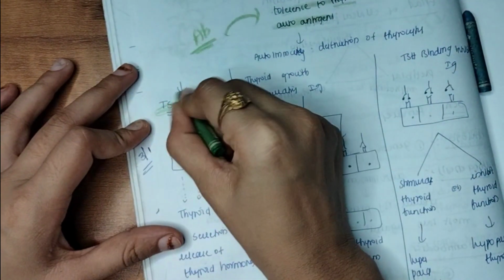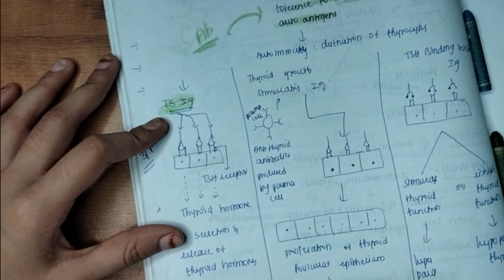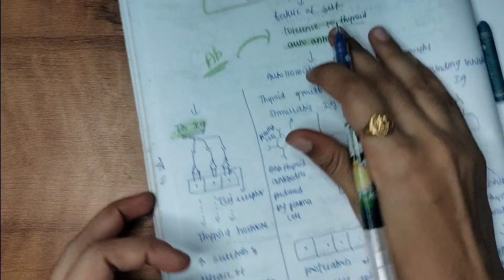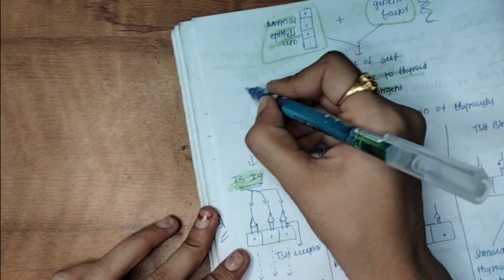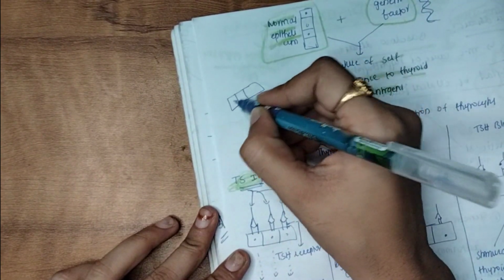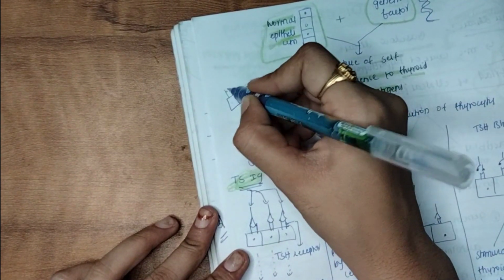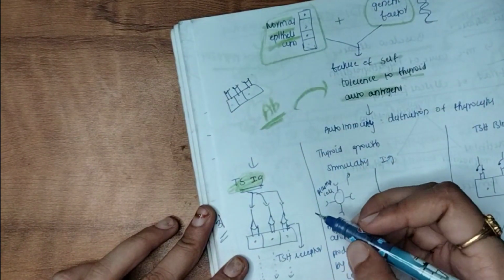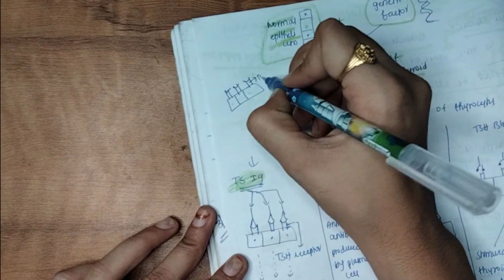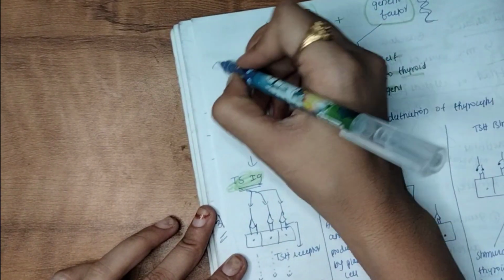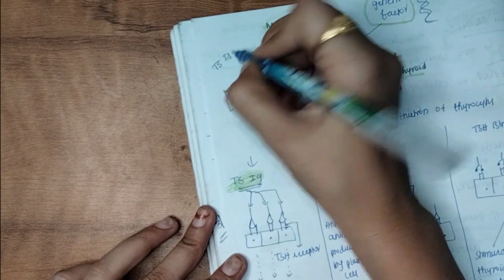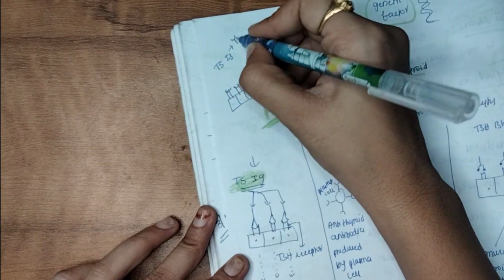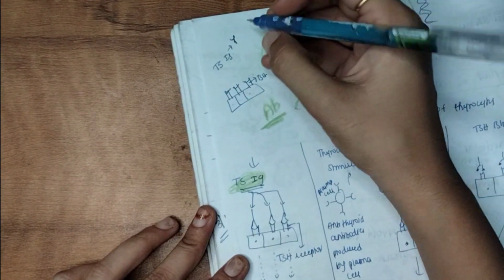Let me explain this thyroid stimulating immunoglobulin. This is the normal cell, and this is the TSH receptor. Now let's think this is the thyroid stimulating immunoglobulin.